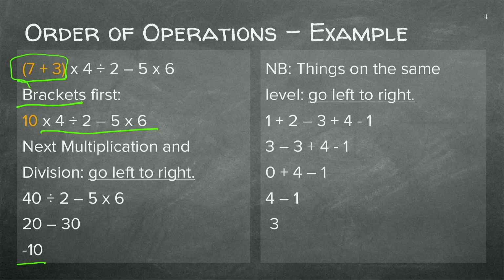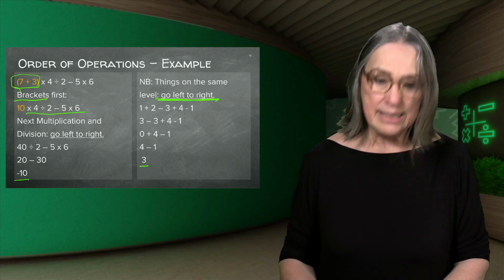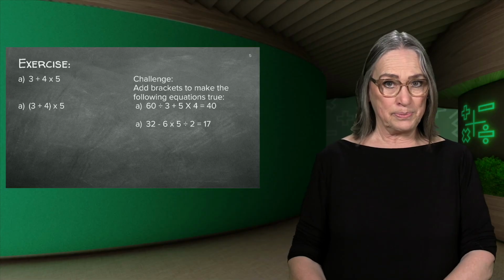Let's look at the example on the other side. If things are on the same level, we go left to right. So look at this one. 1 plus 2 minus 3 plus 4 minus 1. So we're going to do 1 plus 2 is 3. Minus 3 plus 4 minus 1. So then 3 minus 3 is 0. Plus 4 minus 1, we're going to work from the left side. Then it is 4 minus 1, and our answer is 3. Easy as that.